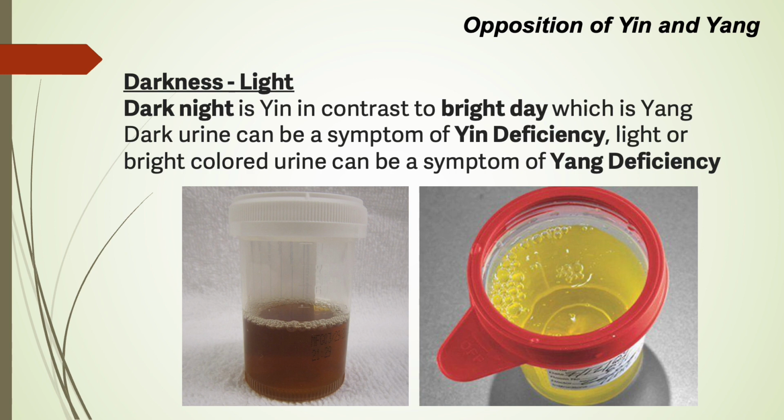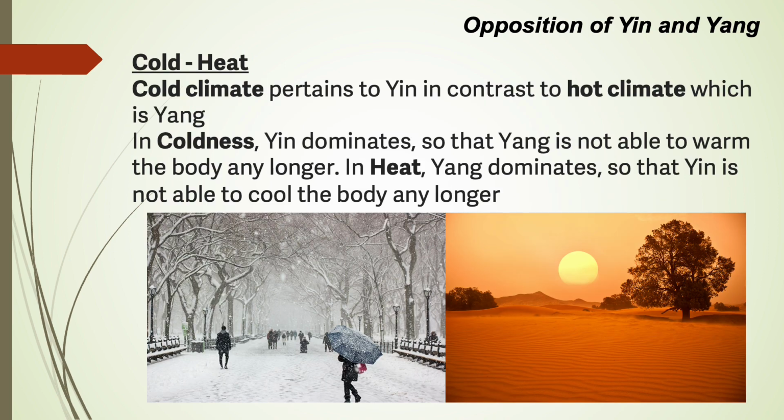Dark urine can be a symptom of yin deficiency. Light or bright colored urine can be a symptom of yang deficiency. Cold climate pertains to yin in contrast to hot climate, which is yang. In coldness, yin dominates so that yang is not able to warm the body any longer. In heat, yang dominates so that yin is not able to cool the body any longer.